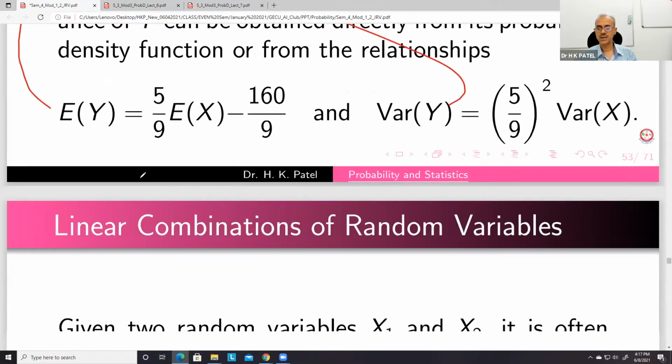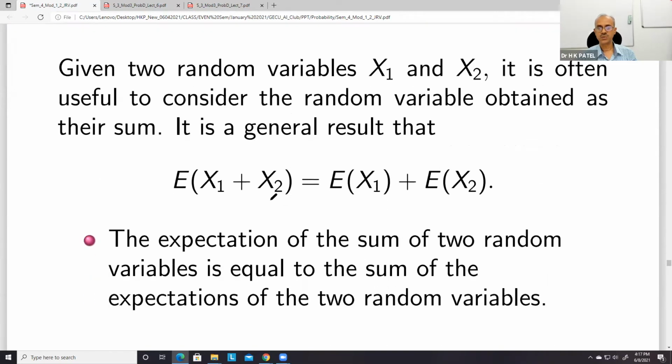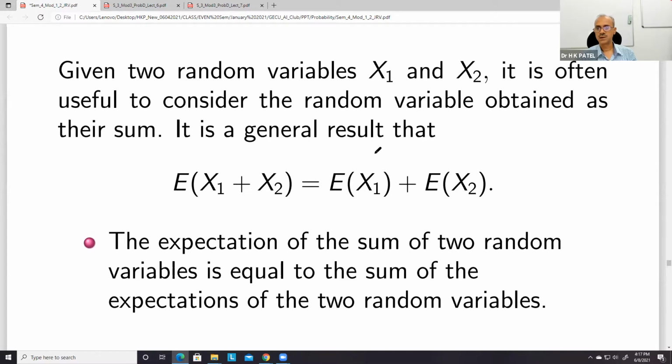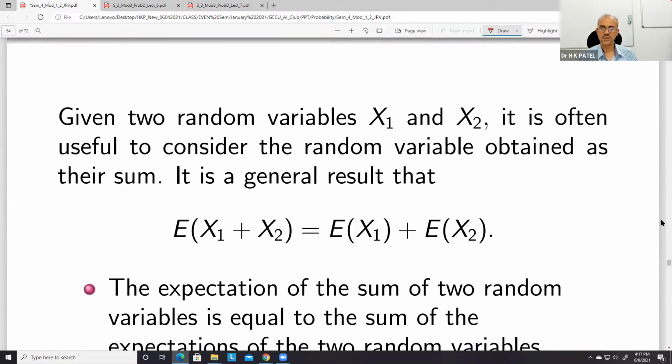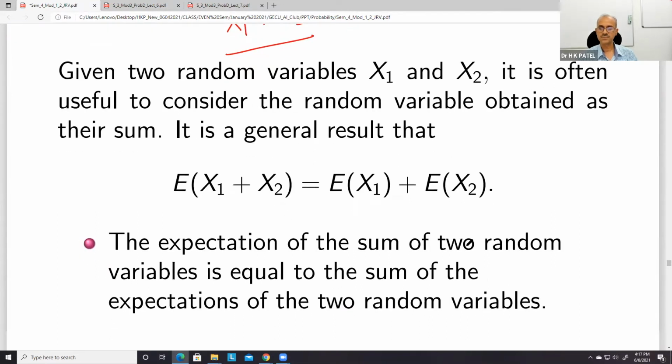Then comes a linear combination. If you have two random variables x1 and x2, we are taking the simplest case, x1 plus x2. We will generalize this a little later. So we can prove that E of x1 plus x2 is equal to E of x1 plus E of x2.